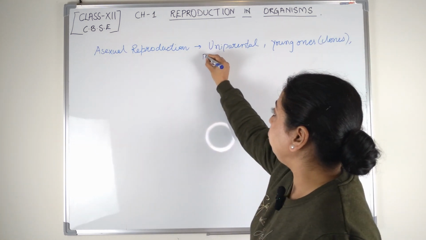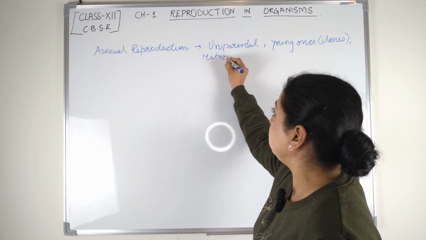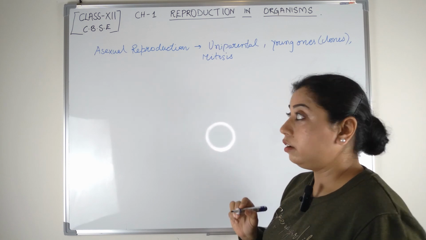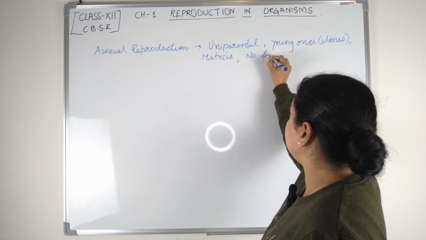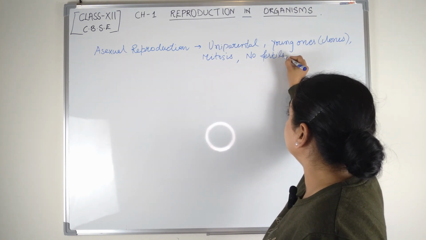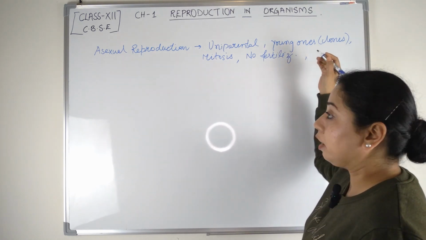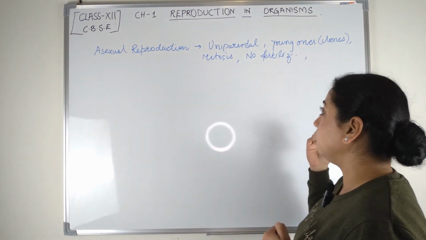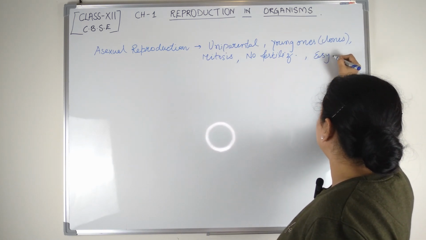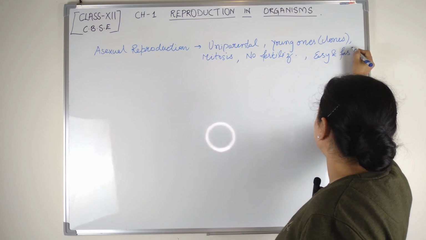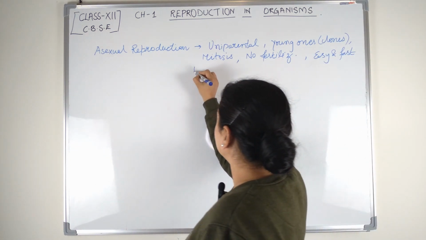Most commonly the cell division involved is mitosis. Alright, so no fertilization or gametic fusion is involved. It's an easy and fast process compared to sexual reproduction.